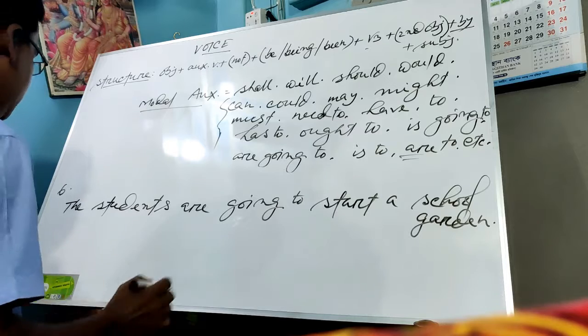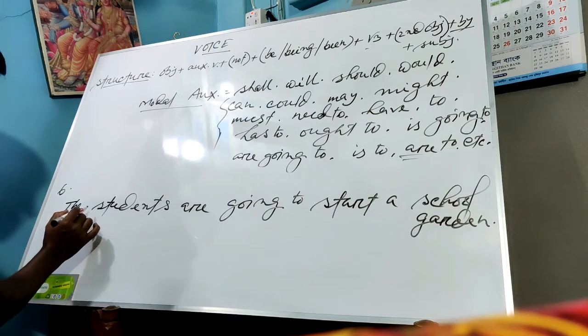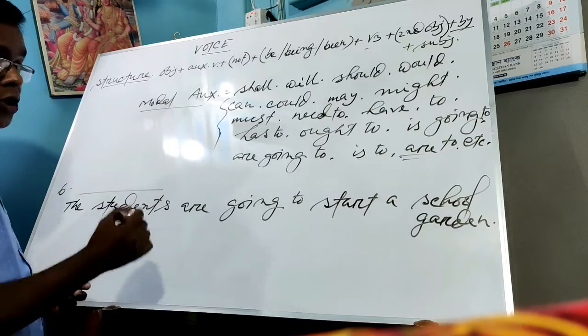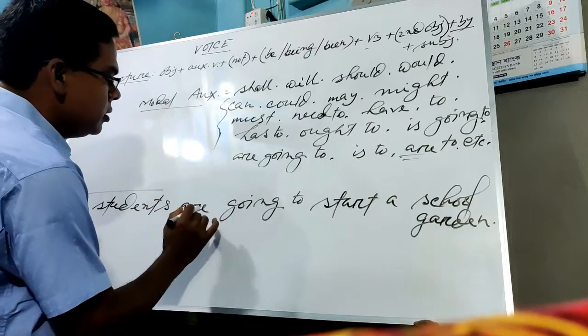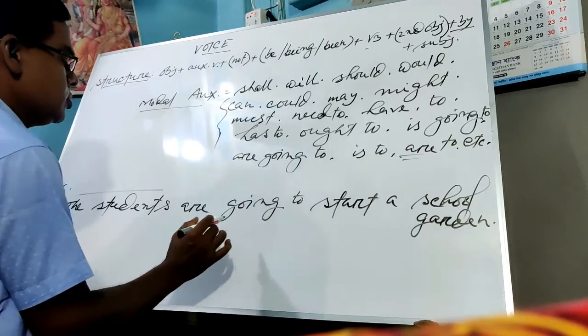Okay, boys, look here. The students are going to start a school garden. If I ask you what is the subject here, you will say, sir, the subject is these students. What is the auxiliary here? Not "are" — the auxiliary is the phrasal auxiliary. This kind of auxiliary is called the modal auxiliary also.